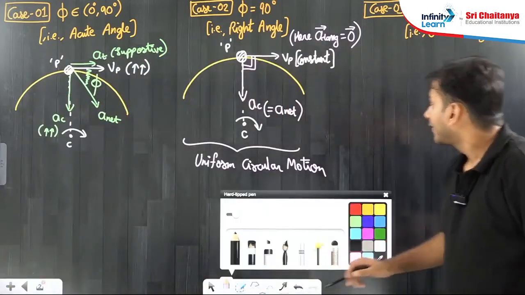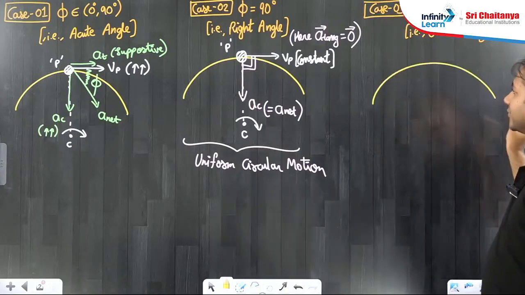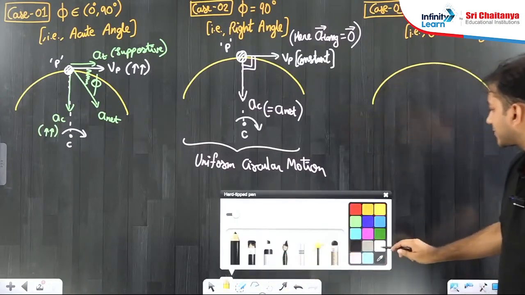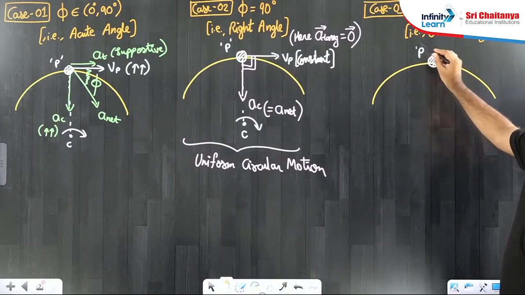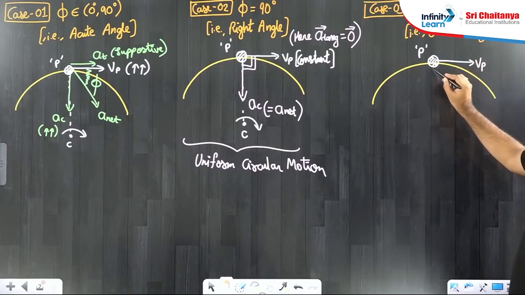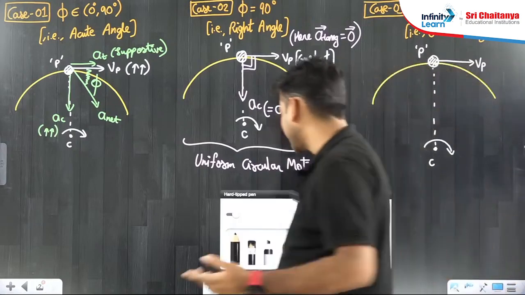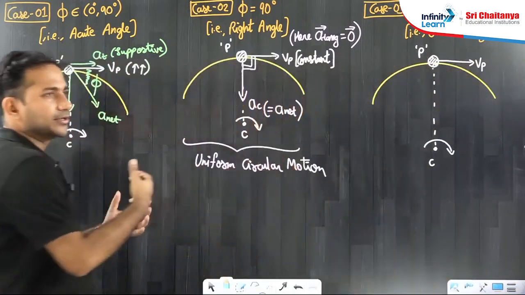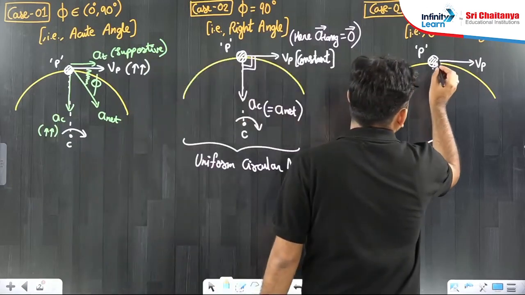And then we talk about case 3. Case 3, what is happening here? I will say there is this particle P. At any point of time, let us say that it is having a speed Vp directed forward, and here is this center C, radius R, and the particle is moving in a clockwise sense. I have taken the same situation to differentiate between all. Then I will say here what will happen.